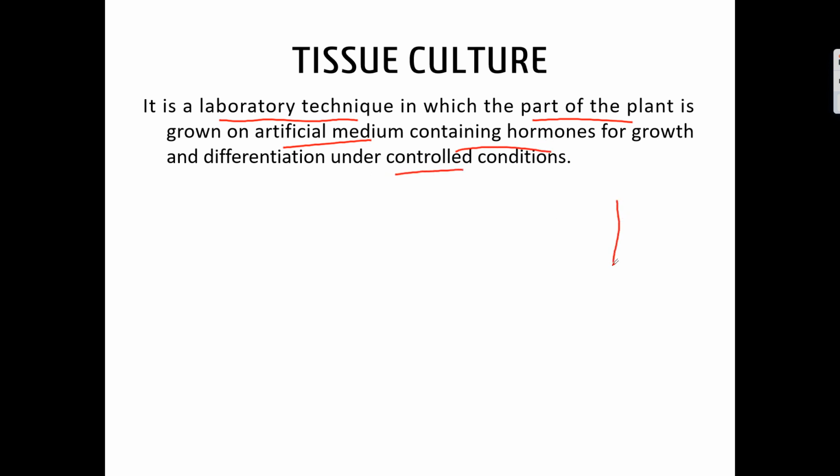It means in a test tube, we have the media containing required nutrients as well as hormones. We put the part of the plant here, and under controlled conditions, this will be grown into a whole plant. This process is called tissue culture.